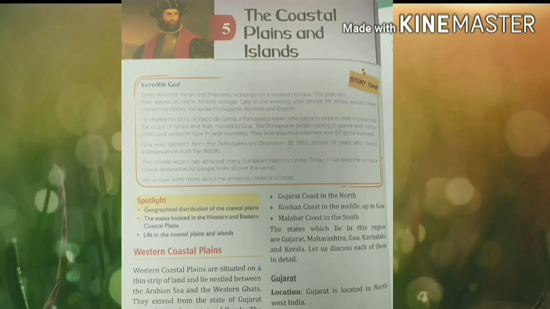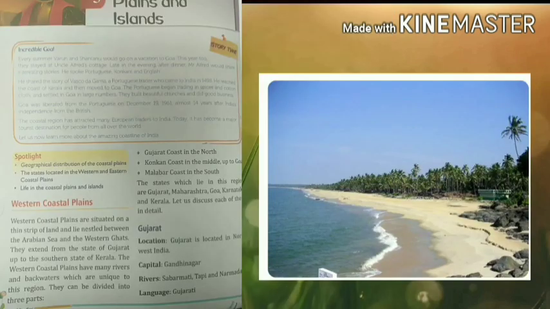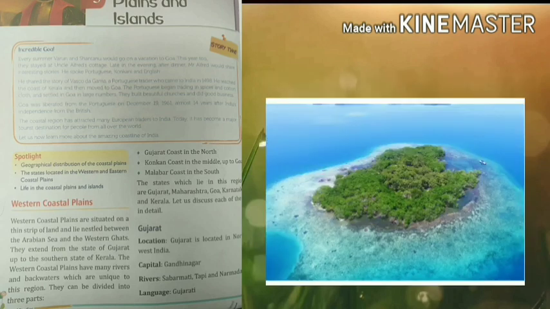So today we will learn one more chapter of social study. The name of the chapter is the coastal plains and island. Do you know what the word coastal means? Coastal means area which is near to water bodies. And island means the land which is surrounded by water on all sides.